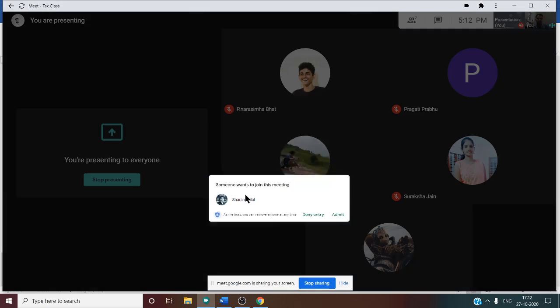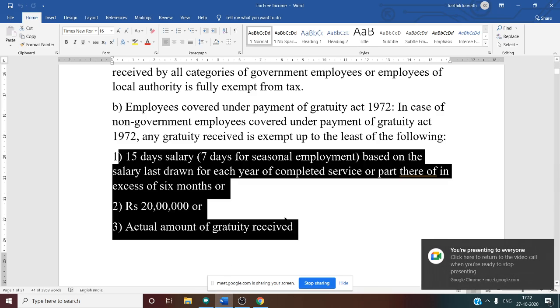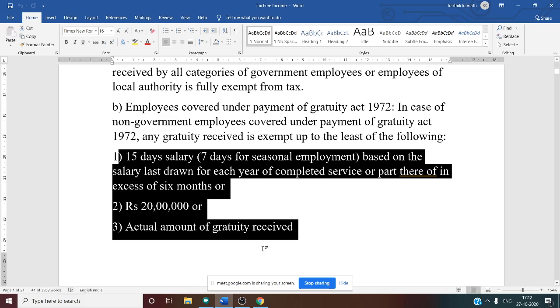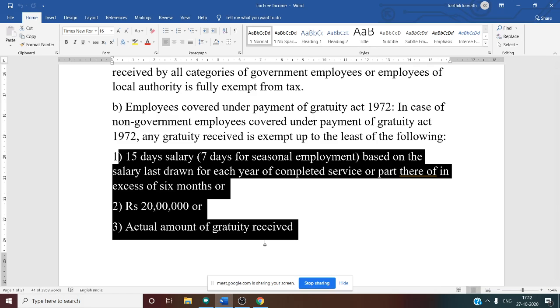For employees covered under the Payment of Gratuity Act of 1972: first, 15 days salary based on the last drawn salary for each year of completed service or part thereof in excess of 6 months; second, the statutory limit, before it was 10 lakh but now it is 20 lakh; third, the actual amount of gratuity received. Among these three, whichever is less is exempt, and the remaining is taxable.